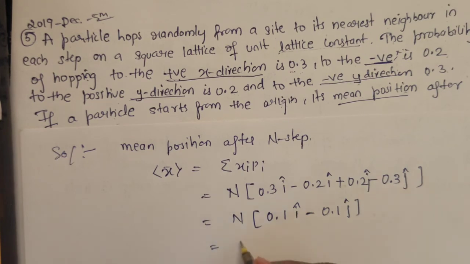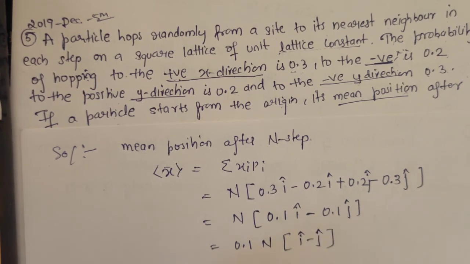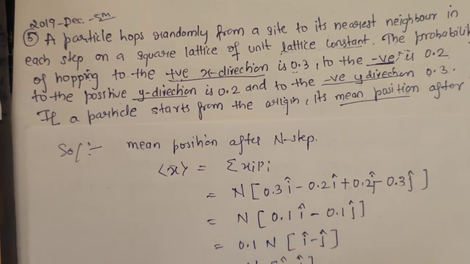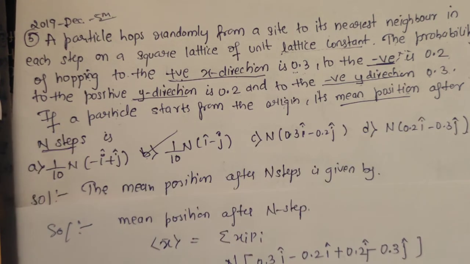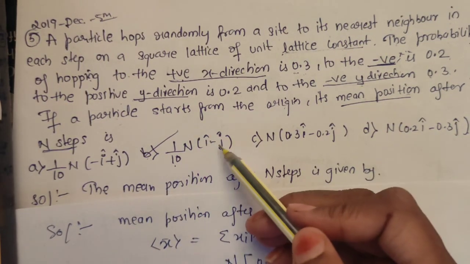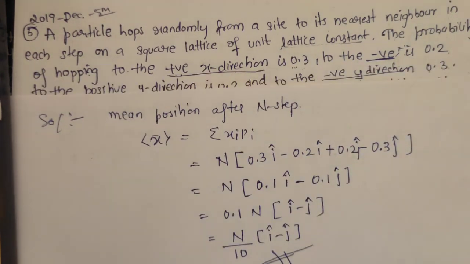Now I can take this 0.1 as common, n into i cap minus j cap. I can represent 0.1 as 1 by 10 times of i cap minus j cap. For us this is the answer. So the correct answer is n by 10 times i cap minus j cap. Just within a few steps we got the answer and we score 5 marks here. Thank you guys.